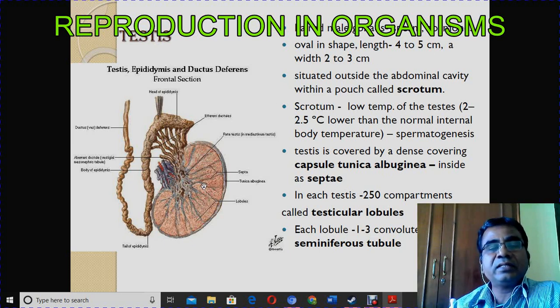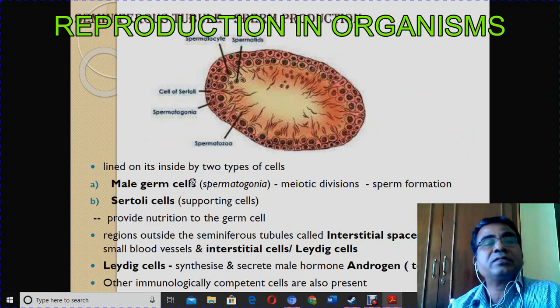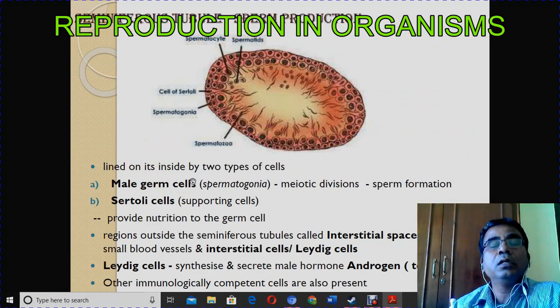That is actually the site of spermatogenesis. The sperm production takes place exactly in the seminiferous tubule of the testis. So this is the entire structure called testis, but inside that, seminiferous tubules are there, and there only spermatogenesis takes place. This is the structure of the seminiferous tubule where sperm production takes place.